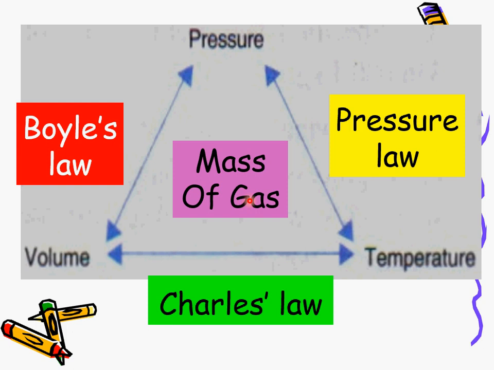Let's say you are asked to plan an experiment to investigate the relationship between the volume of the gas and the temperature of the gas. The manipulated variable will be the temperature, on the horizontal axis of the graph, and the vertical axis will be the volume of the gas. For Charles' law, there are two constant variables, which are the mass of the gas and the pressure. So you better remember this triangle.